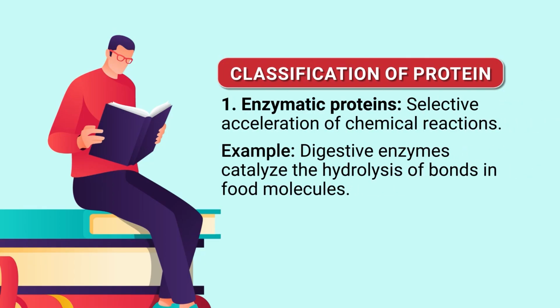So, then we will come to the next classification. Protein plays various roles and functions in the body of a living organism, and based upon that function, proteins are classified. First, enzymatic proteins: whatever proteins act as enzymes and accelerate chemical reactions are called enzymatic proteins. For example, digestive enzymes catalyze the hydrolysis of bonds in food molecules. So, whatever proteins perform chemical reactions are considered enzymatic proteins.